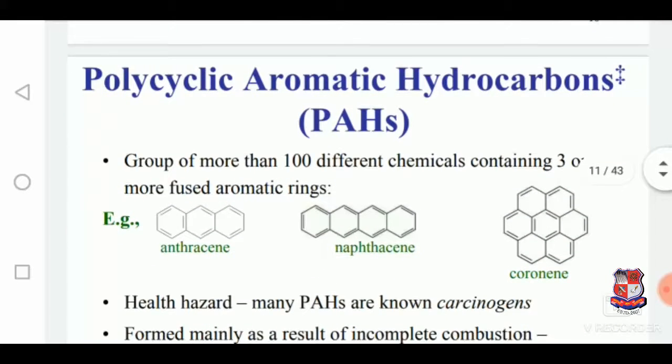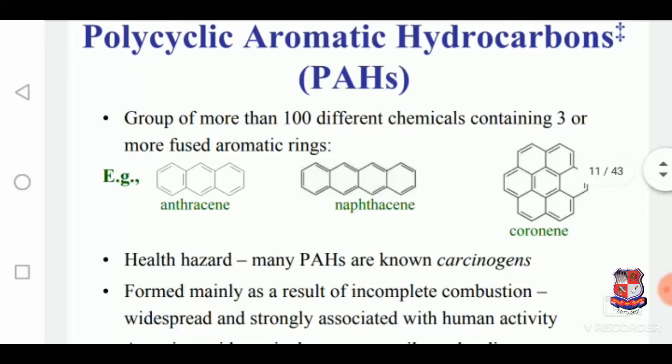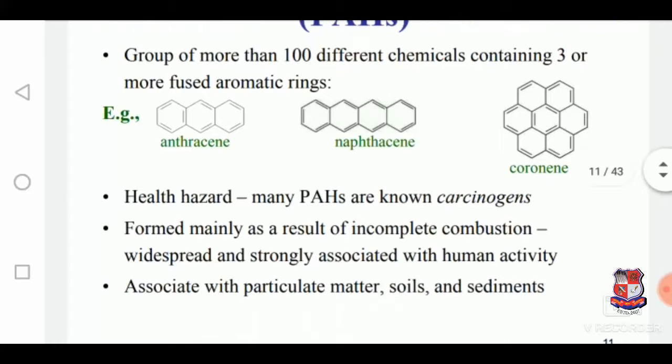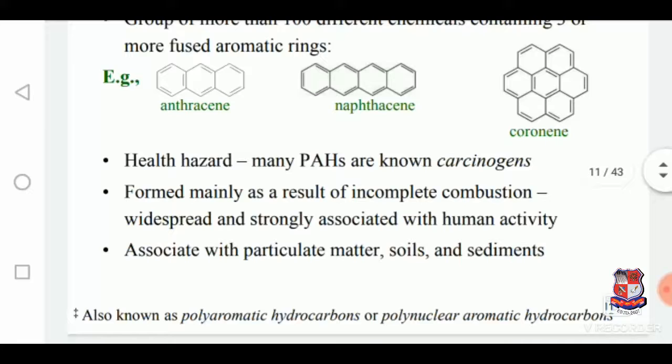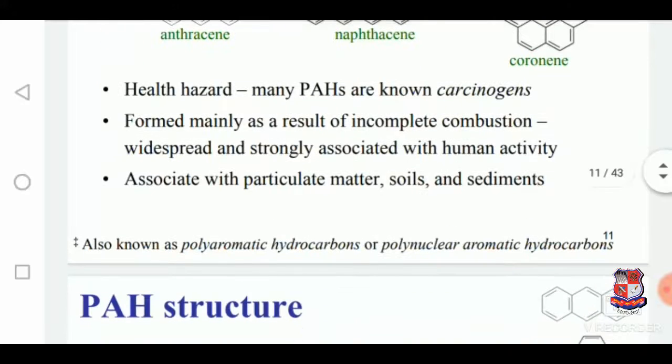So these are a few examples: anthracene, naphthalene, and coronene. A group of more than 100 different chemicals containing 3 or more fused rings. These are the examples. And health hazard: many PAHs are known as carcinogens, formed mainly as a result of incomplete combustion, widespread and strongly associated with human activity, associated with particulate matter, soils and sediments.